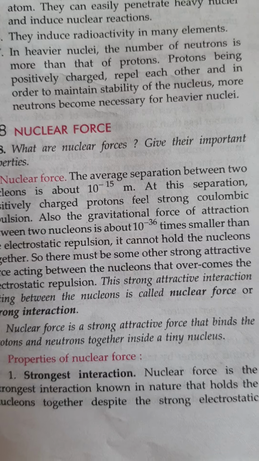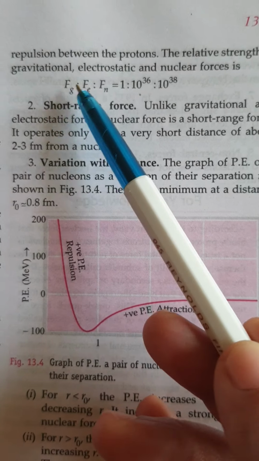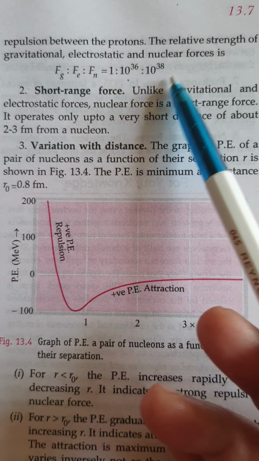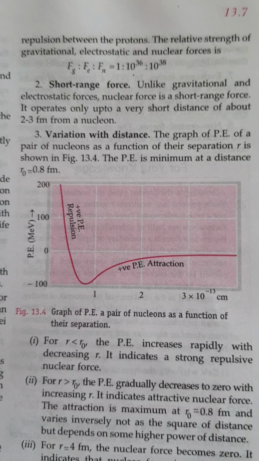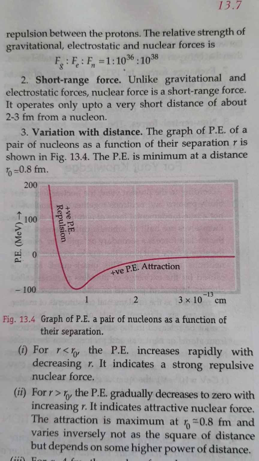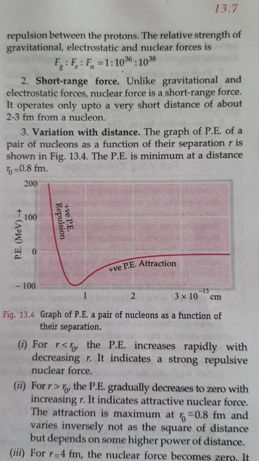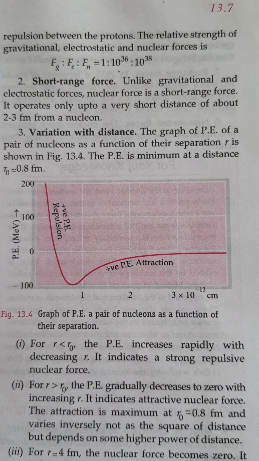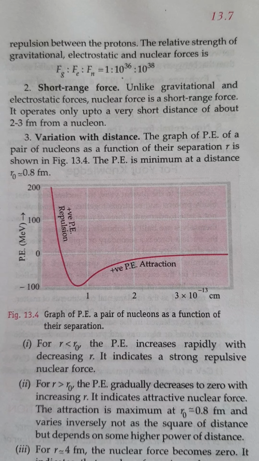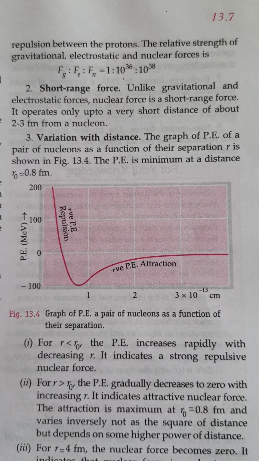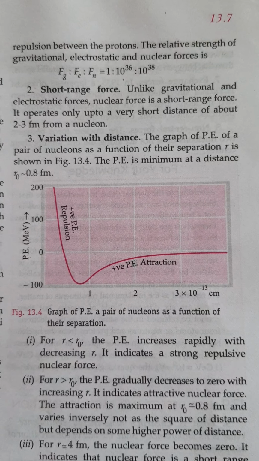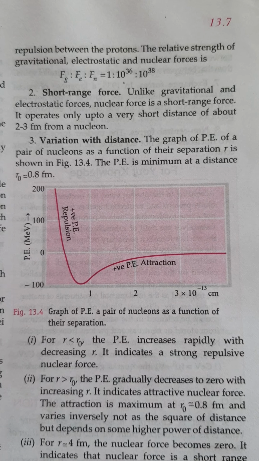So I had given you the magnitudes: F gravitational, F electrostatic, F nuclear, 1 is to 10 to the power 36 is to 10 to the power 38. So first, it is the strongest, and attractive force in nature. It is very short range, applicable only to the femto, Fermi. We have learned many times, Fermi is 10 to the power minus 15. Beyond that, it is very, very less. So these nuclear forces are very, very short range forces.